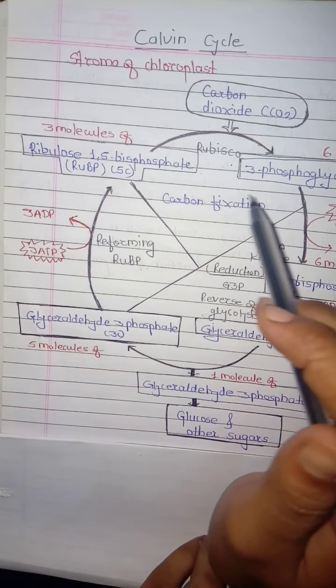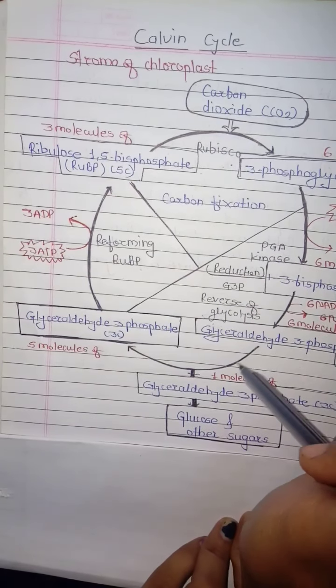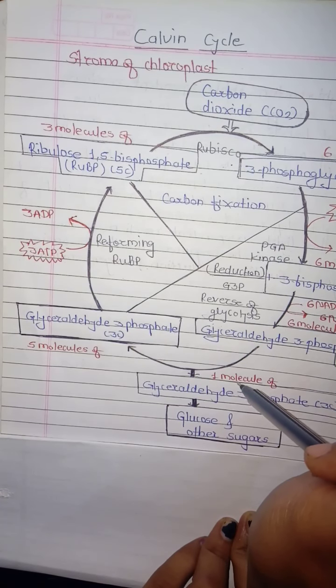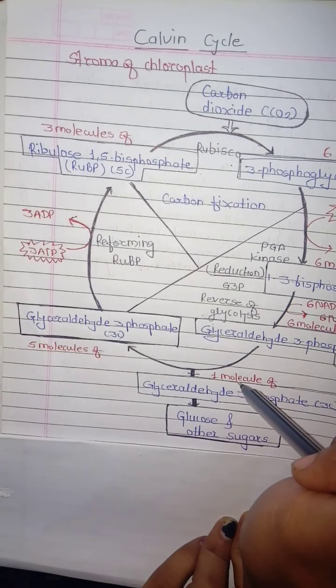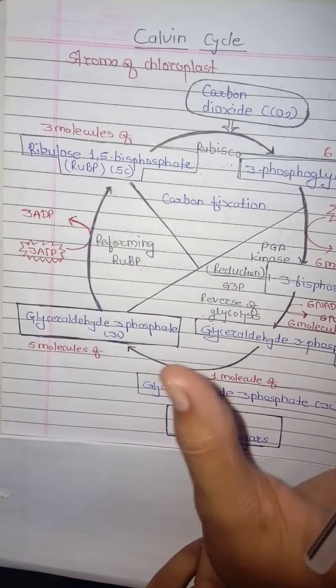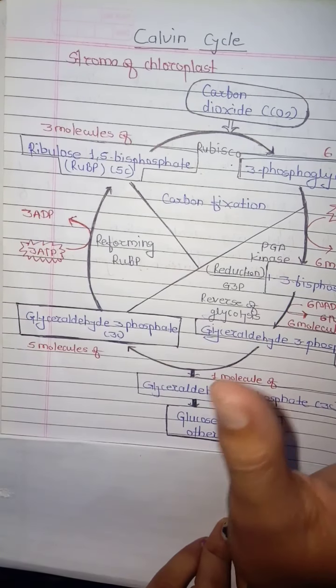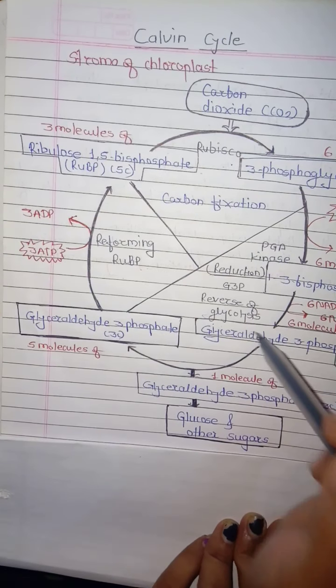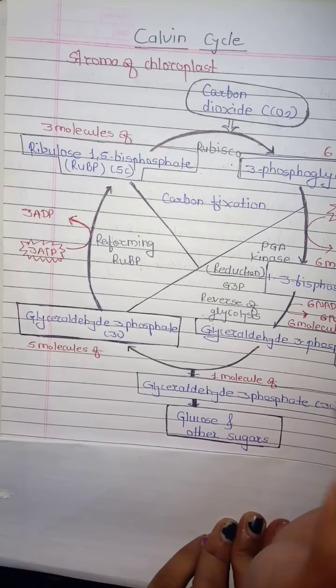Calvin is the name of the scientist who discovered this cycle. That's why it is given the name Calvin cycle. And this Calvin cycle we see in all higher plants. We can say that in all angiosperms we will see this type of cycle. So it's all about the Calvin cycle.